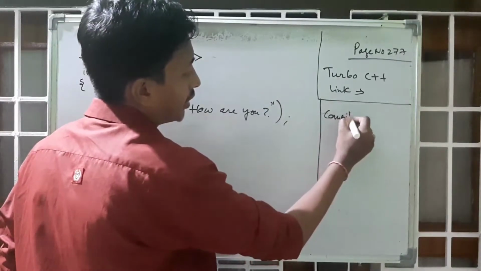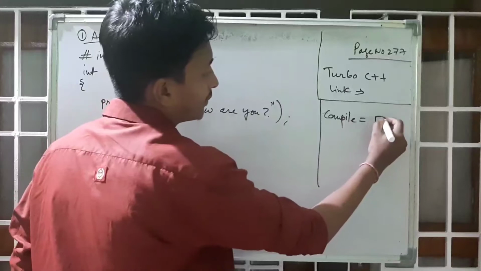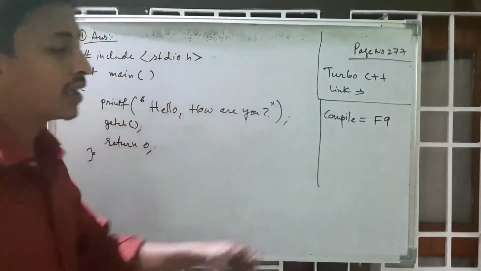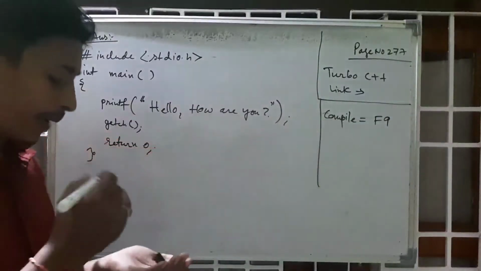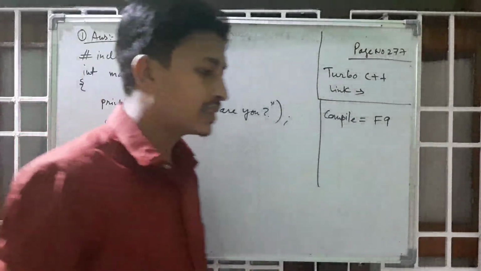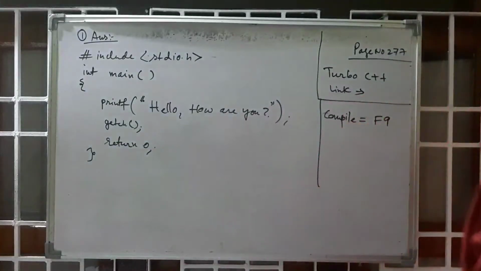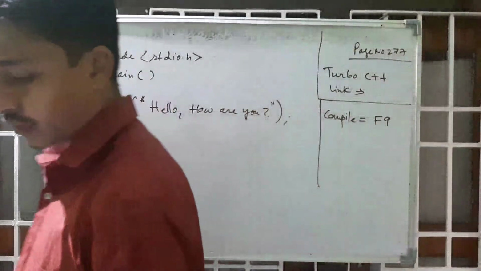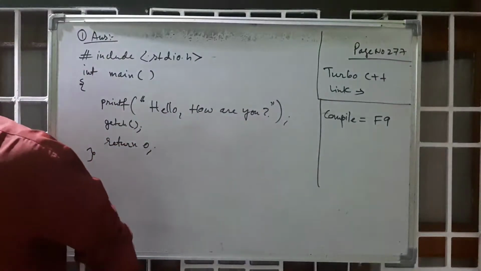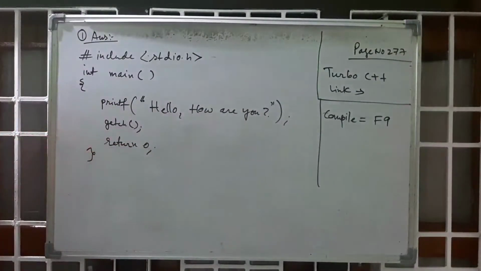For compiling, you have to press F9. F9 means compile the program. What is the meaning of compiler? Why is it used? Understand or not?